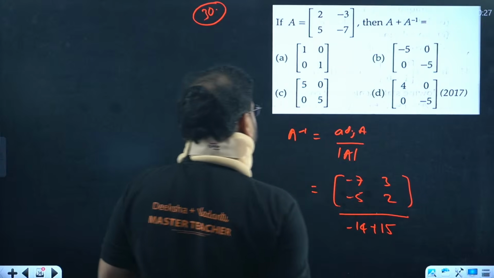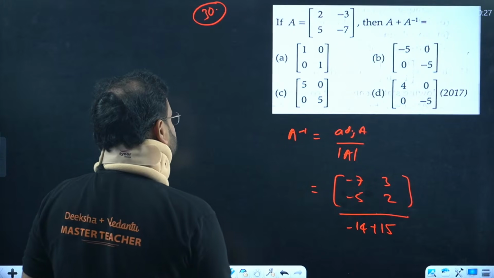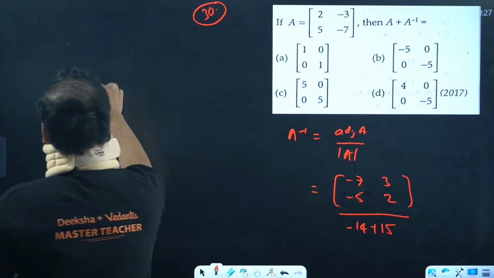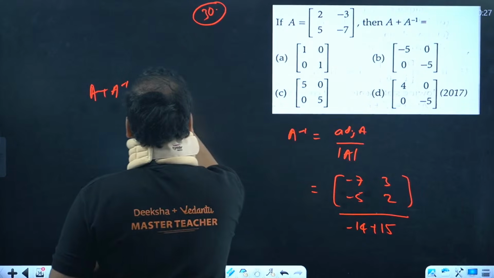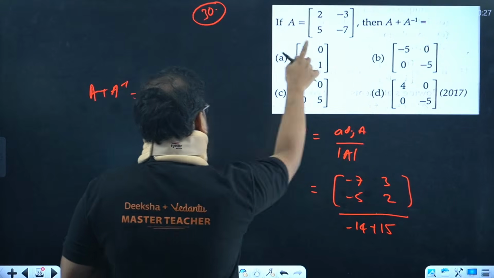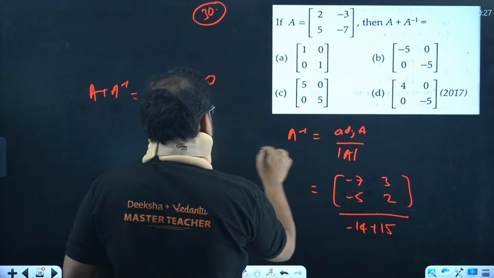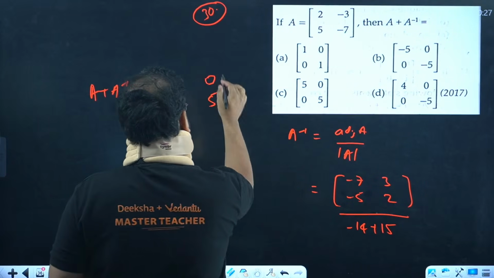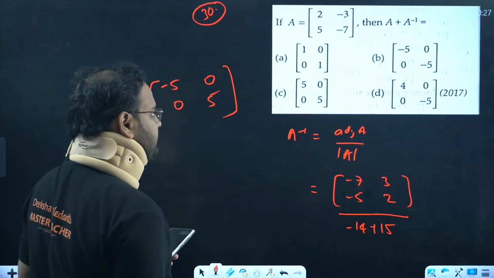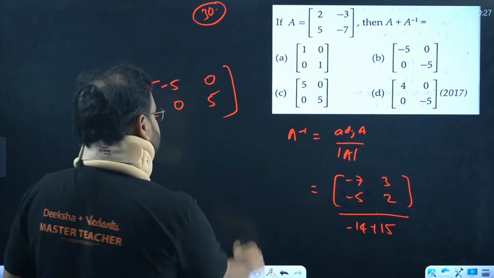Minus 7, 3, minus 5, 2. This is my inverse value. I want to find A plus A inverse, add them. 2 minus 7, that's minus 5. Minus 3, 3, that's 0. Sorry, 5 minus 5 is also 0. Minus 7 plus 2 is minus 5.